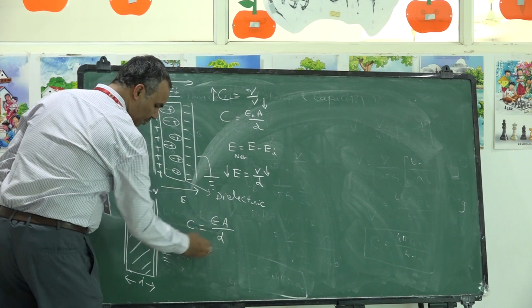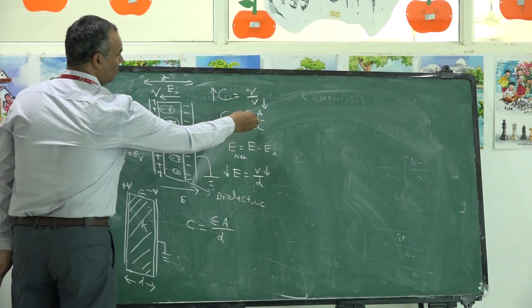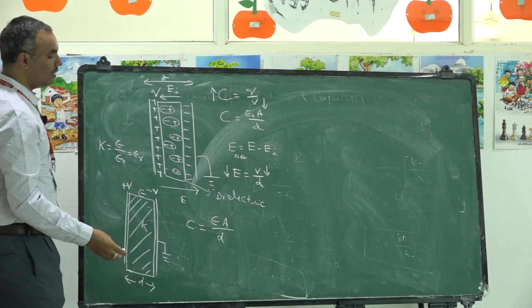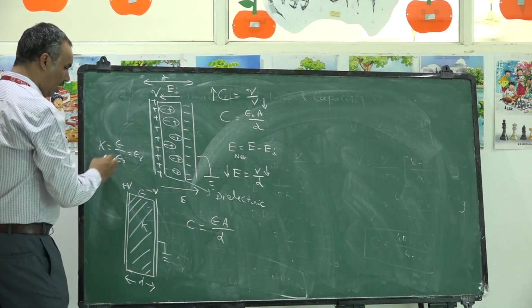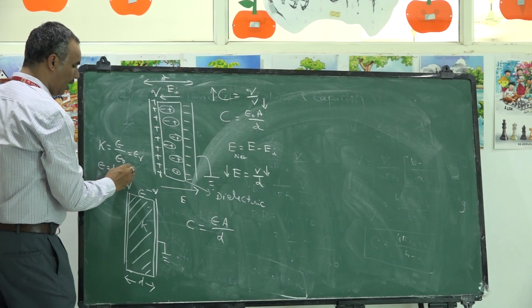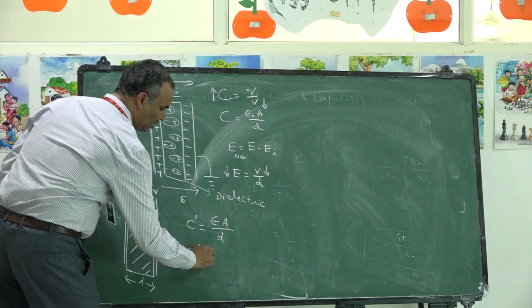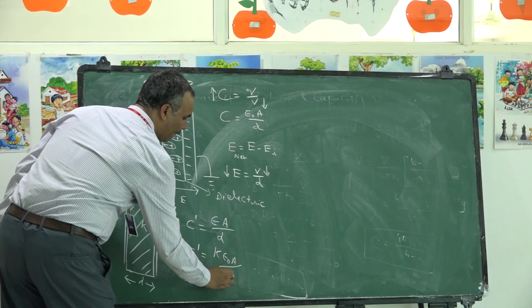Separation between the plates did not change. Only medium I changed. Earlier permittivity of the medium is epsilon naught. Now the permittivity is epsilon. We know that epsilon can be replaced with K epsilon naught. So the new capacitance is given by K epsilon naught A by D.